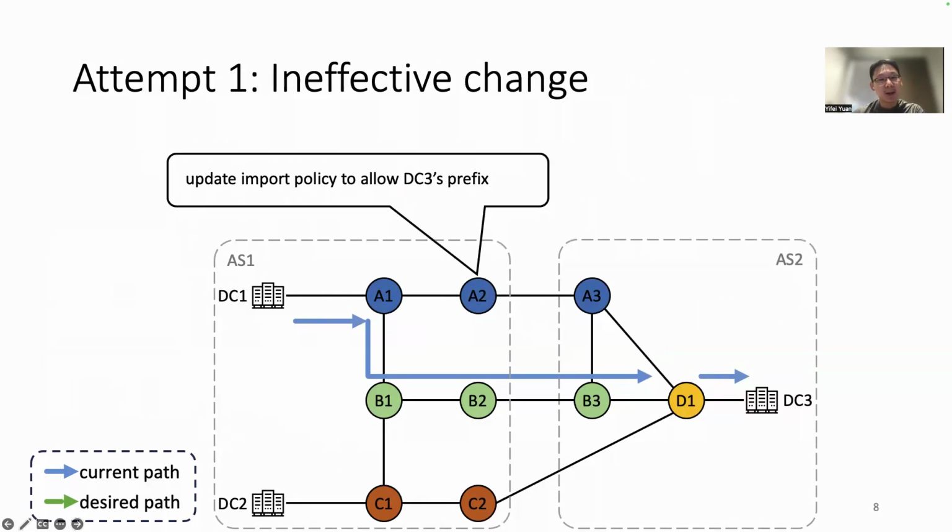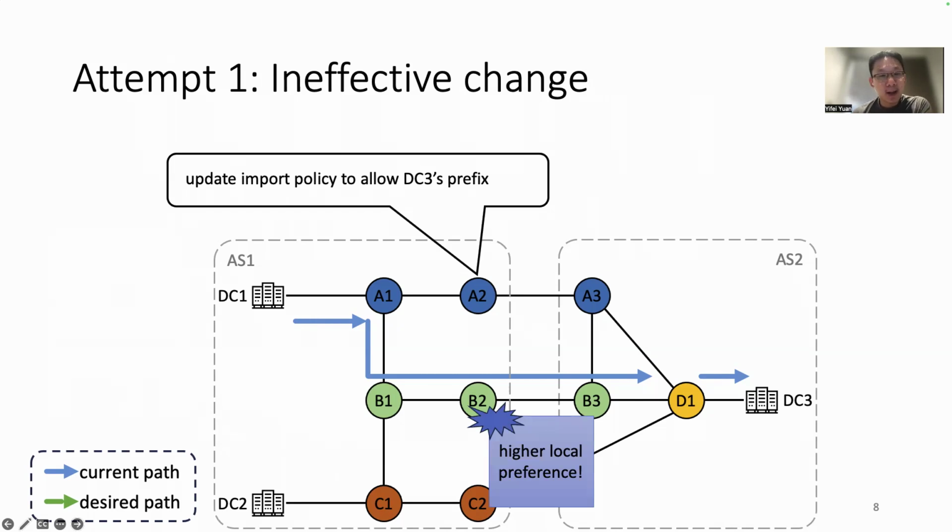In the first attempt, our operator updated the import policy for routers in A2 to allow DC3's prefix, hoping that the traffic will pick A2 as the exit point. However, when manually inspecting the path diff, the operator did not observe the desired change.